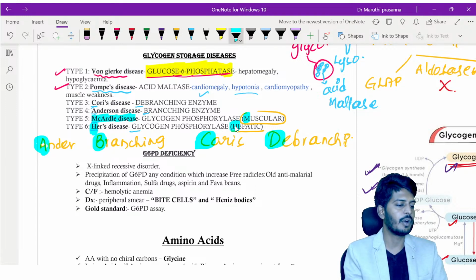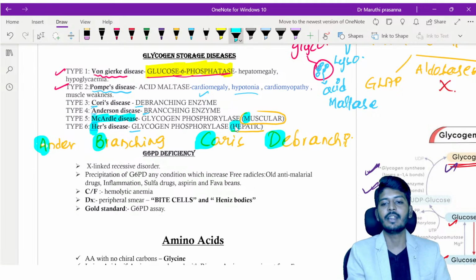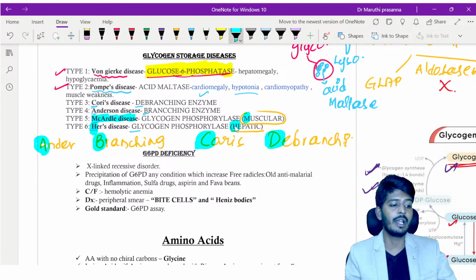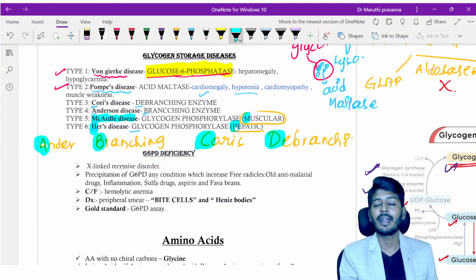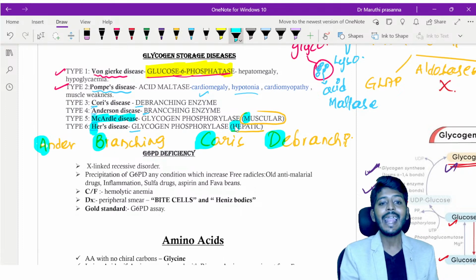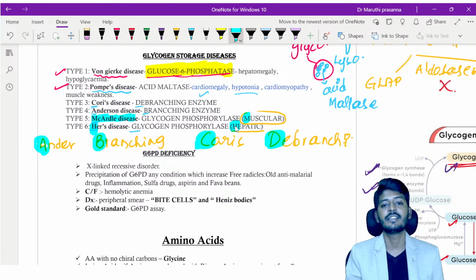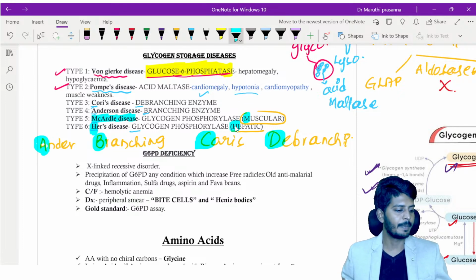So this is a story of your glycogen storage disorders. A for Andersen, B for branching defect, C for Cori's, D for debranching defect, M for McArdle's, M for muscular glycogen phosphorylase deficiency, H for Hers' disease, H for hepatic glycogen phosphorylase deficiency. Then acid maltase deficiency leads to Pompe's, and glucose 6 phosphatase deficiency leads to type 1 called Von Gierke's disease. So this is the story of your glycogen storage disease. Clear everybody? I hope this part is clear.